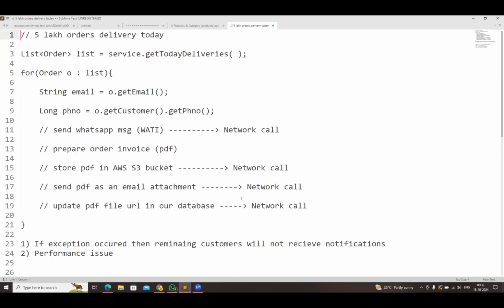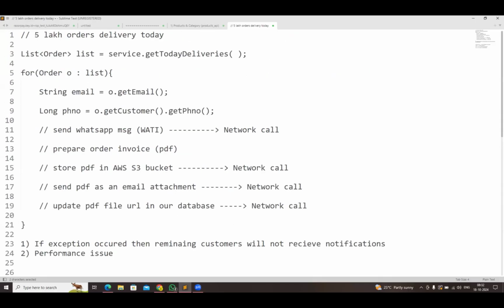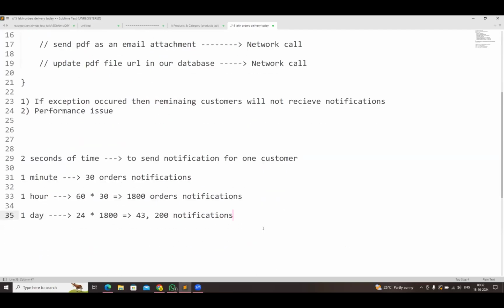Then how many notifications will our program send? 43,000. Today all the 5 lakh orders are going to be delivered. How many days are required to send notifications to 5 lakh orders? Per day you are sending for only 43,000. So when will the 5 lakh notifications complete, guys? It will take 8 to 10 days. That means your product is delivered today, and after 8 days you will get a message.